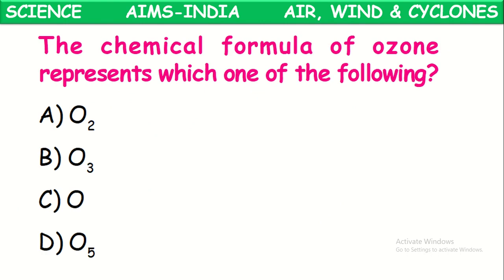Next one, the chemical formula of ozone. What is the chemical formula of ozone? Ozone is one of the forms of the element oxygen. So its molecular formula is O3. Okay, ozone is O3.